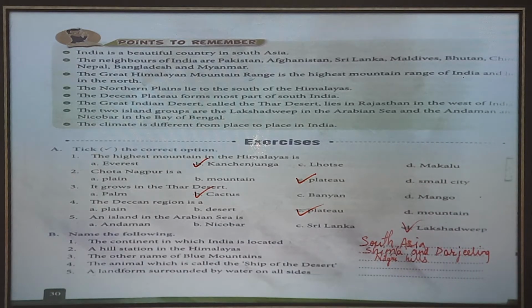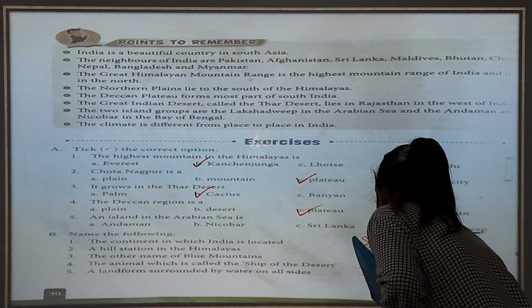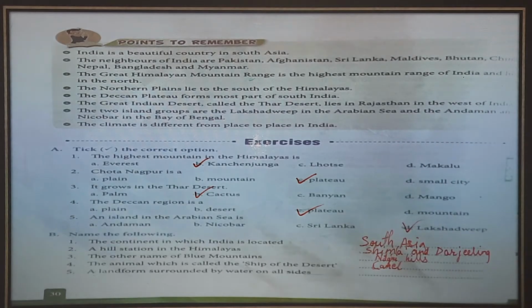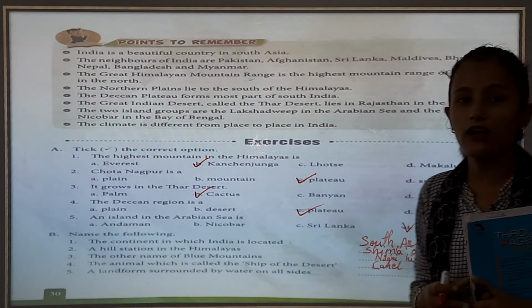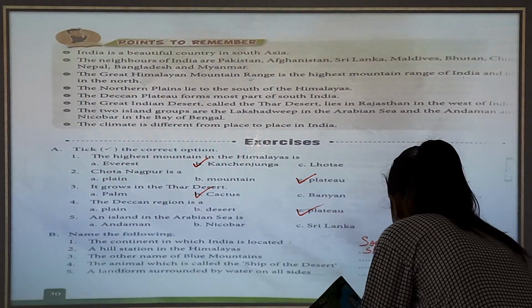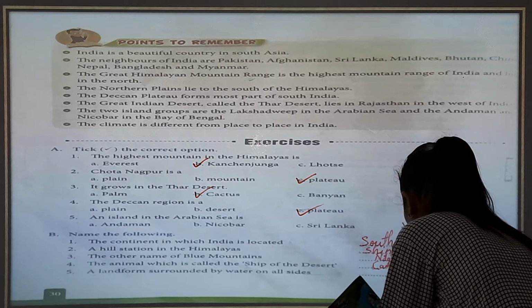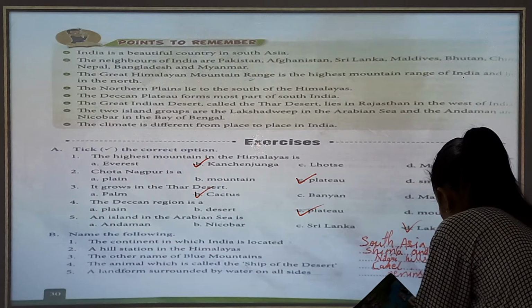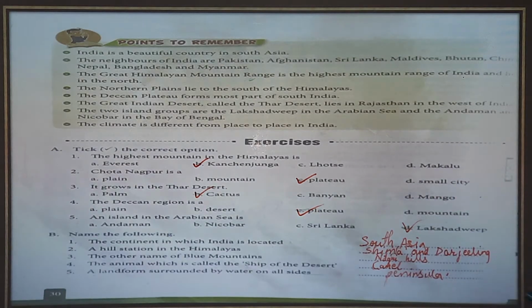The animal which is called the sheep of the desert is camel. Which animal is used in the desert for transportation? Camel. The landform surrounded by water on all sides we can call peninsula.